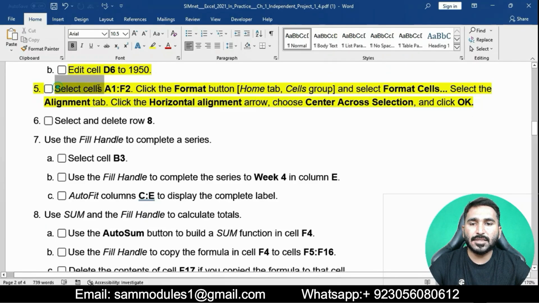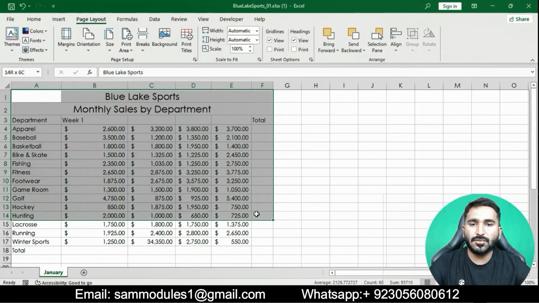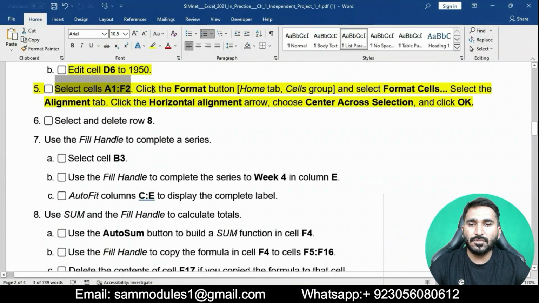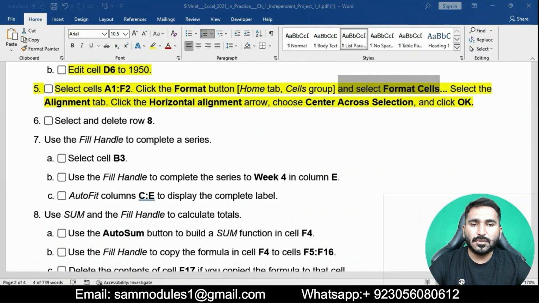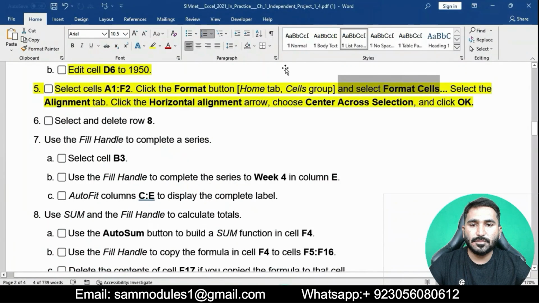Simply select cells A1 to F2, sorry, A1 to F2. Then go to the Home tab, click the Format button and select Format Cells.